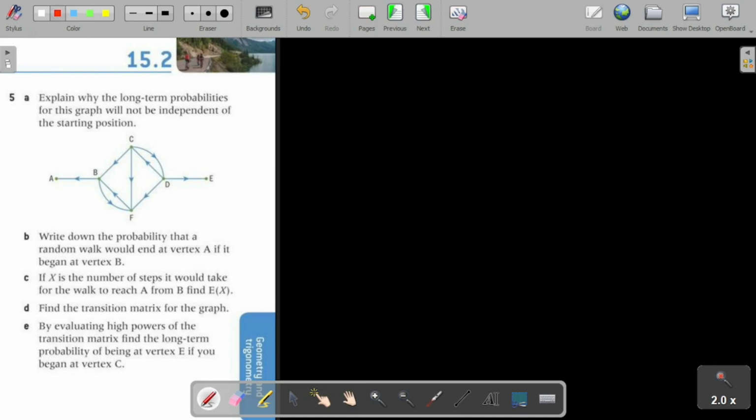This question says: explain why the long-term probabilities for this graph will not be independent of the starting position. So we have a directed graph and we have to explain why the long-term probabilities of this graph are not independent of the starting position.